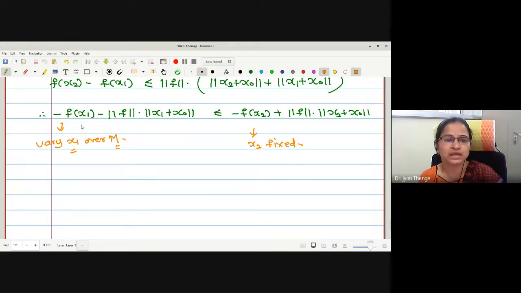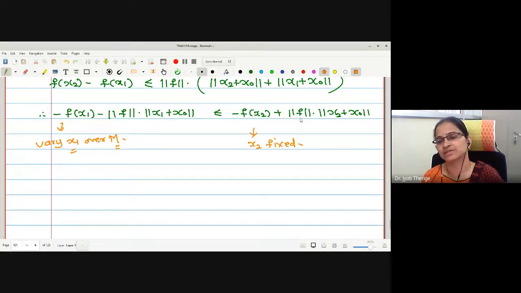Suppose I'm changing x1, x2, x3, x4, x5 on the left hand side. But each and every term is less than or equal to this right hand side. Therefore, may I say, the set on the left is bounded above by this fixed term.